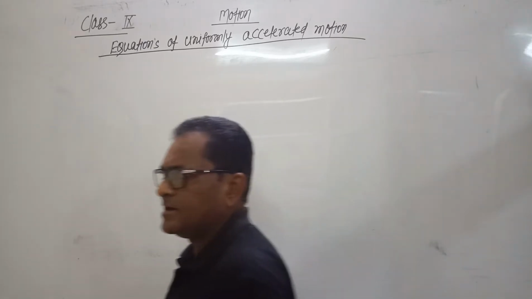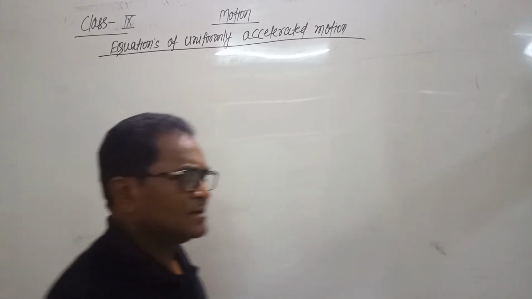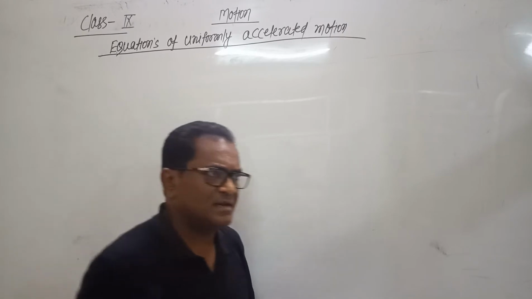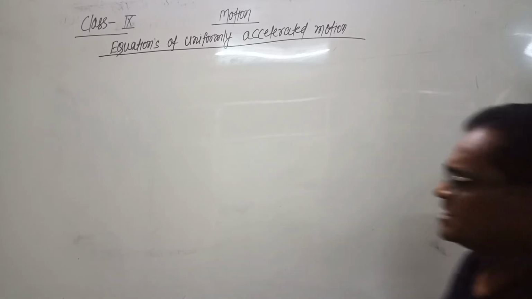Change is of two types, either an increase or a decrease. If the velocity increases with time, then the acceleration produced is called positive acceleration, or the motion is accelerated motion. And if the velocity decreases continuously with time, then the acceleration is called negative acceleration, retardation, or deceleration.